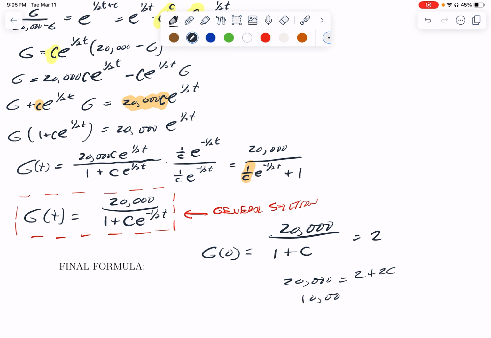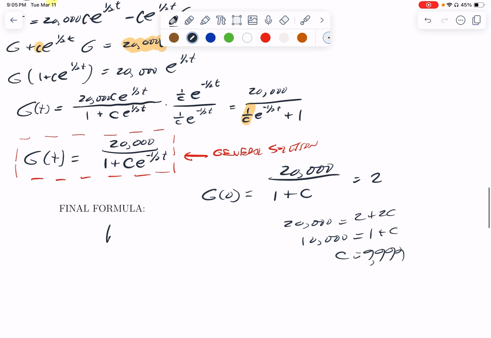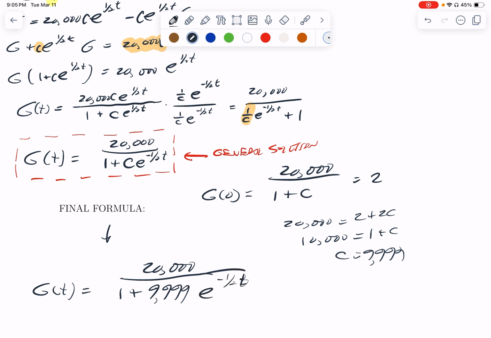Divide everything by 2. 10,000 equals 1 plus c, and c equals 9,999. So our final formula here is g of t is 20,000 over 1 plus 9999 e to the negative 1/2 t power.